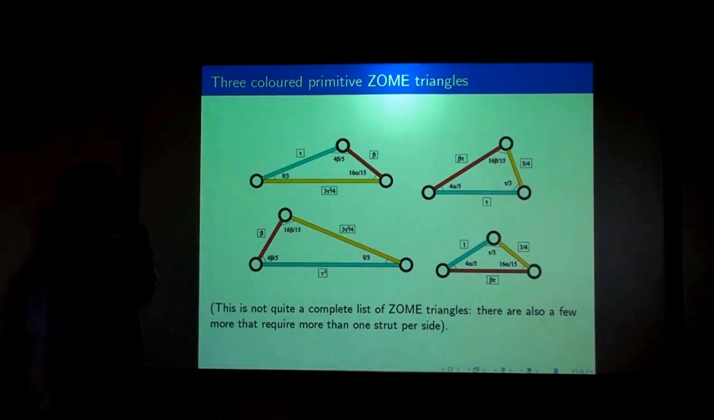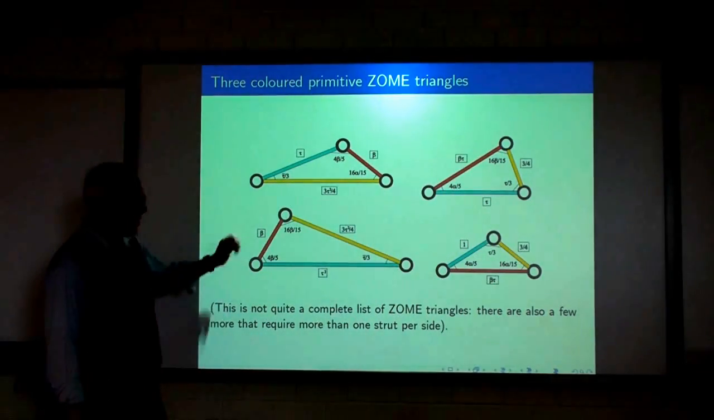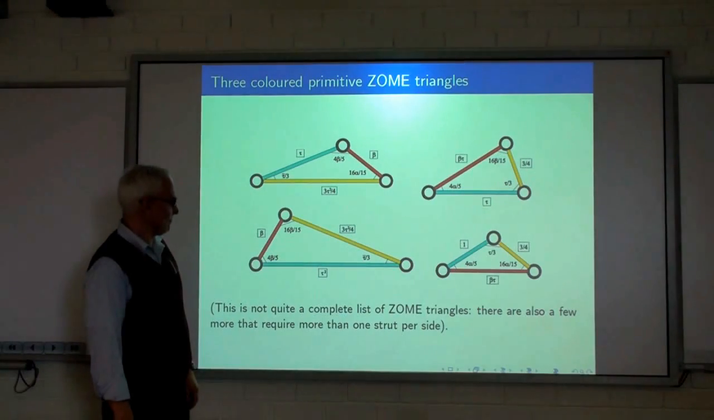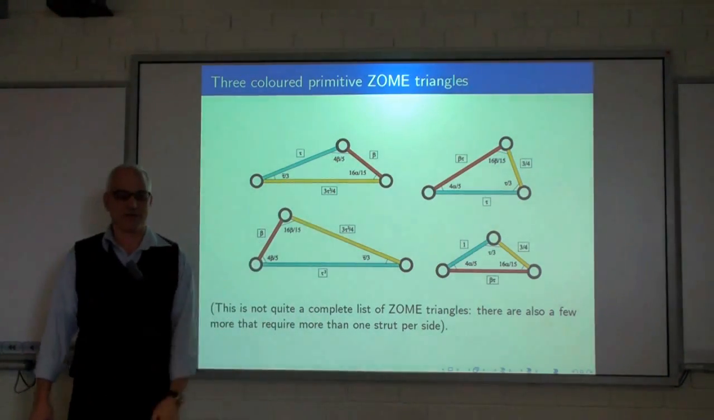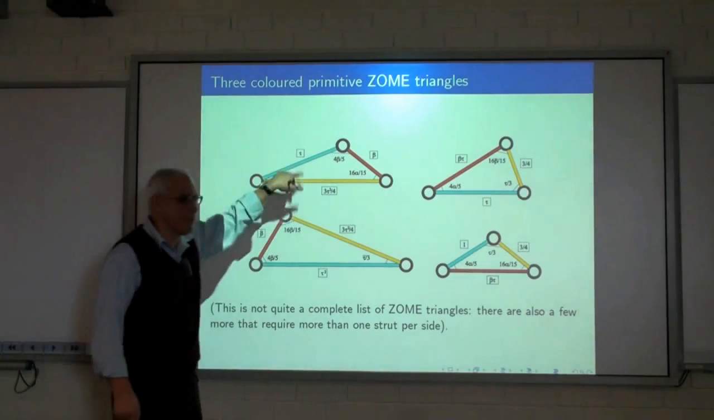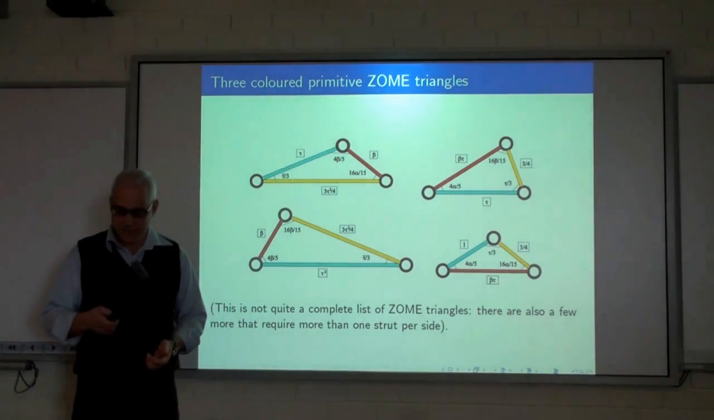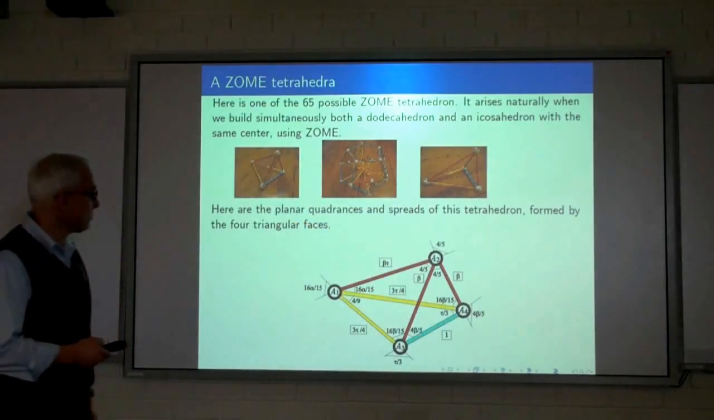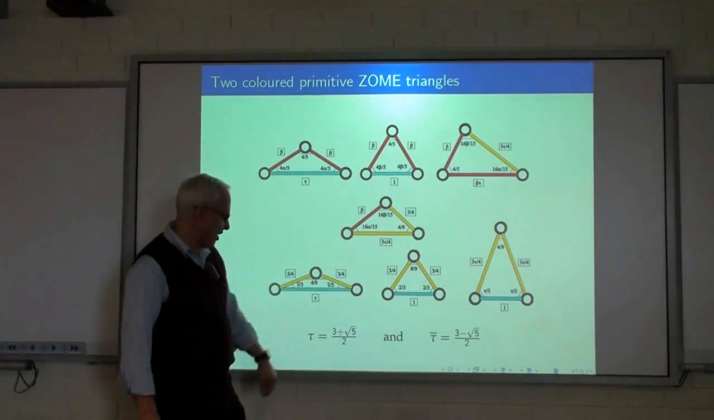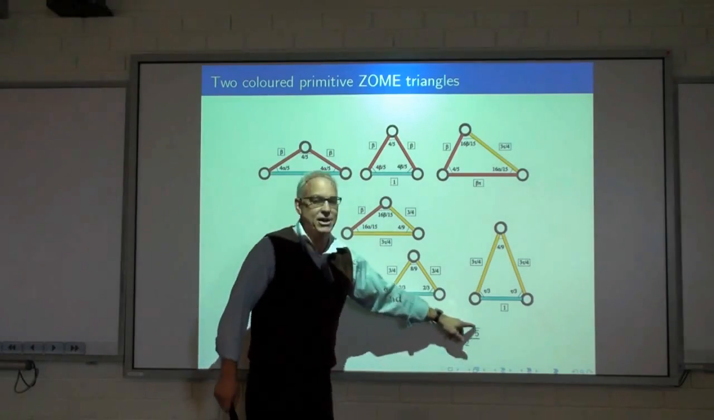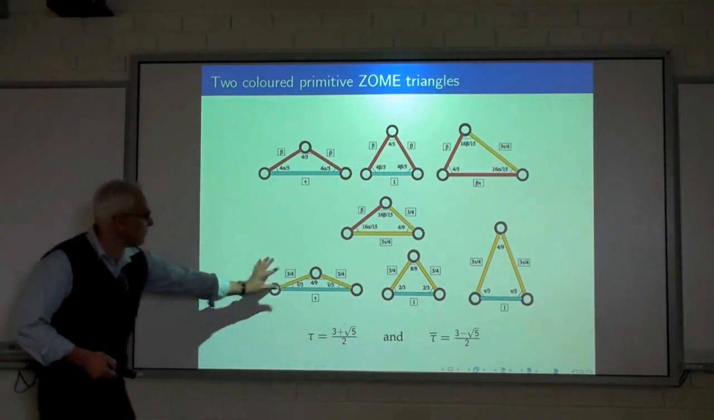Then there are three-colored primitive Zome triangles, which have, well, three colors. And here they are. And it's fun verifying that, calculating what all these spreads are using the laws of rational trigonometry. It's an excellent exercise. Oh, tau bar, yes, I didn't say. Tau was (3 plus root 5)/2. The tau bar was (3 minus root 5)/2. That's a very small one there.